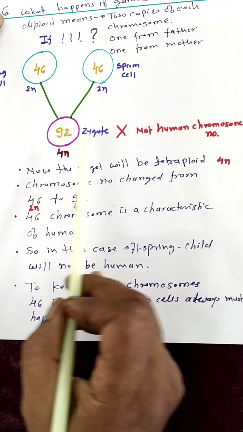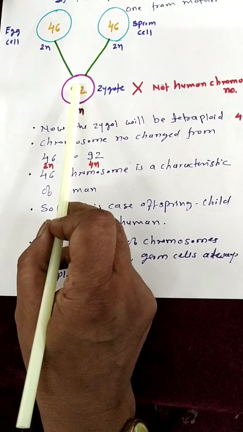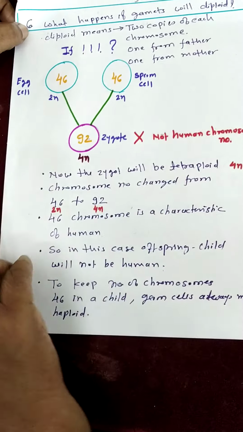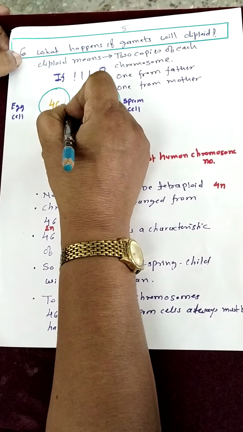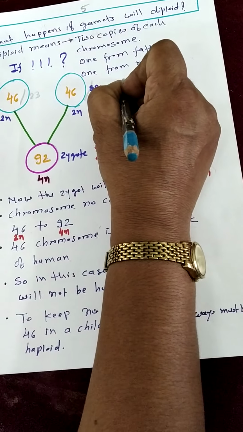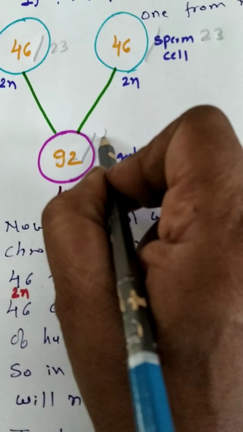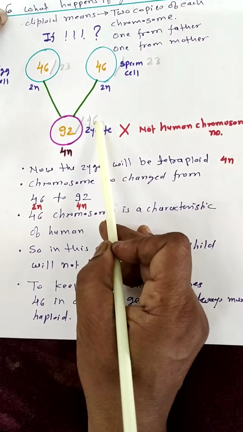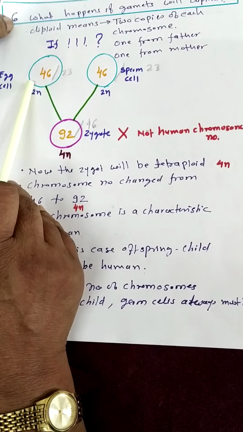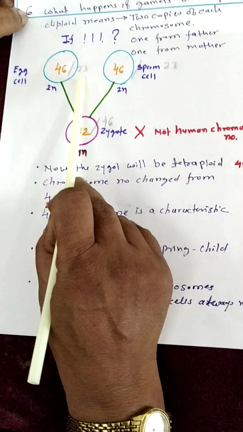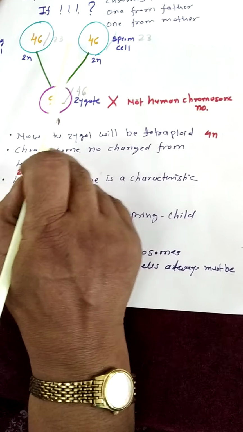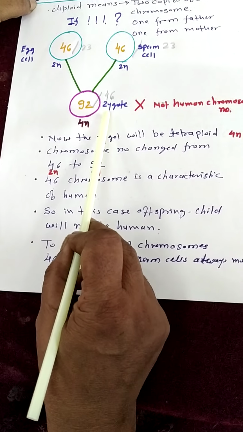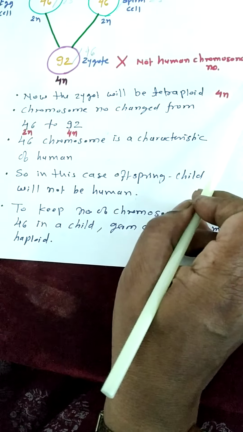Therefore, to maintain this number 46, the egg cell from the mother and the sperm cell from the father must always be haploid. They will be 23 and 23, which comes to 46. So to maintain the 46 chromosomes of the human body, the reproductive cells, egg cell and sperm cell, are always haploid. What will happen if they become diploid? The zygote will contain 92 chromosomes and will not be a human being.